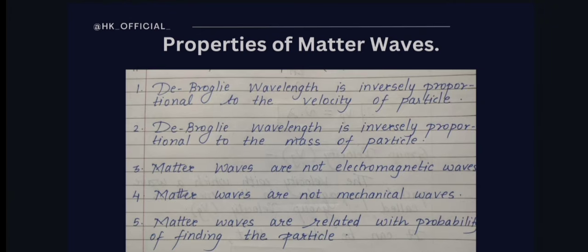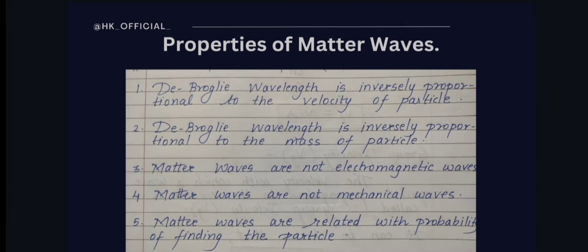I have told you the reason. Then these matter waves are not mechanical waves. So why such? See, mechanical waves such as sound waves we can consider, they are produced by vibrations of particles of the medium, as we all know. A particle can always travel in the vacuum, and hence these matter waves are associated with it even in vacuum. As matter waves do not require any medium for propagation, they are not mechanical waves. So matter waves are not mechanical waves also.